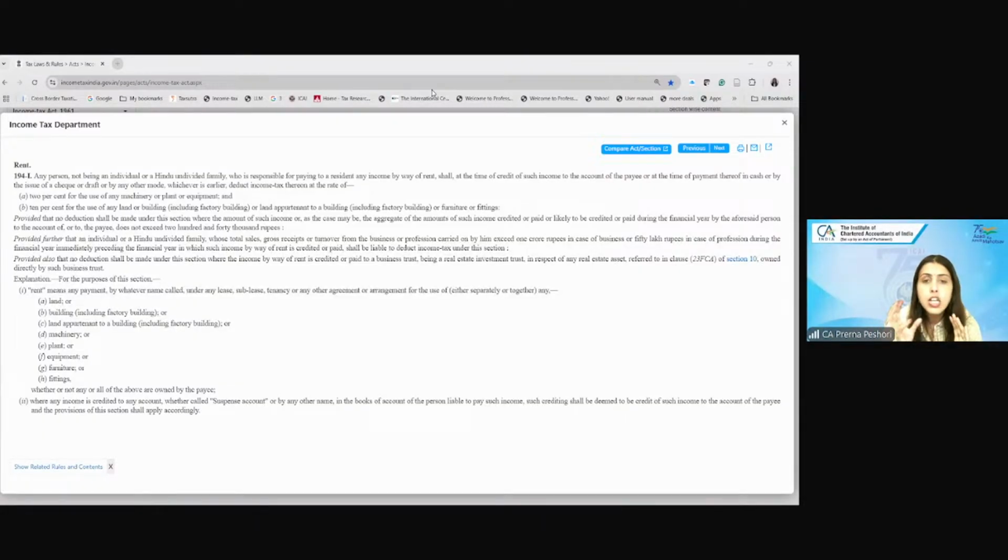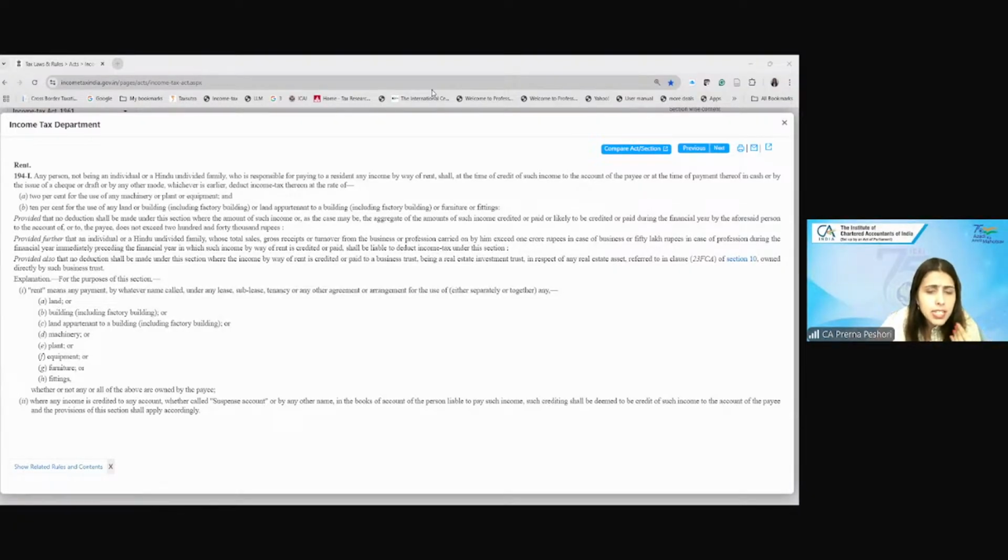Yes, ma'am. So the central government has given a notification. What notification has it given? That TDS will not be required on the lease rent paid by the lessee to a lessor, which is a unit in IFSC, for lease of an aircraft, subject to the condition that the unit in the IFSC has to give a declaration to the lessee for each of the 10 years in which they are claiming the deduction under 80LA.